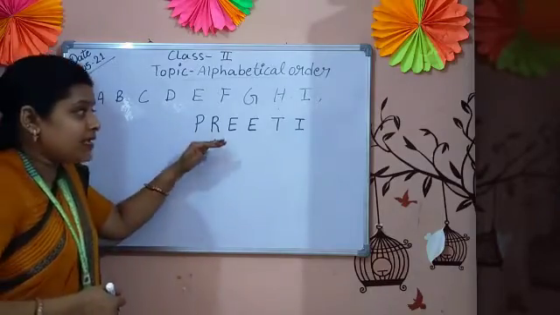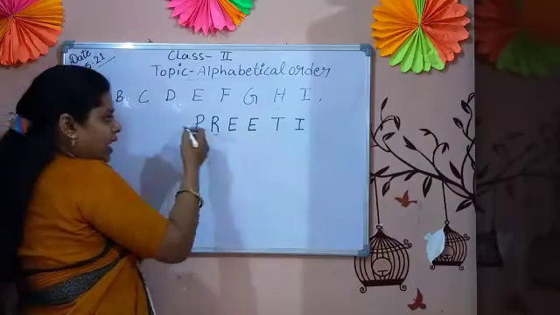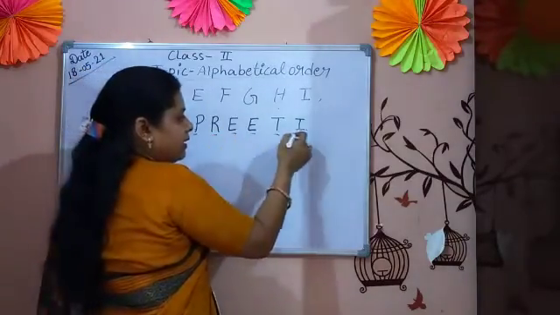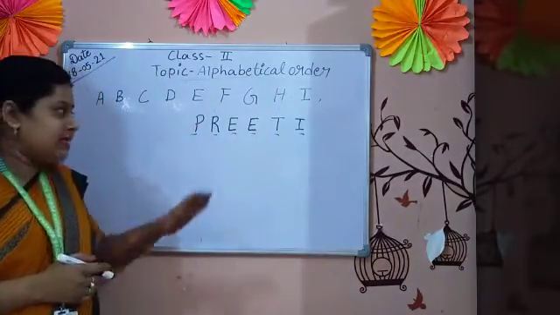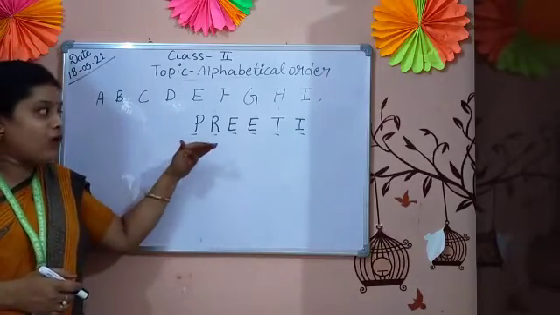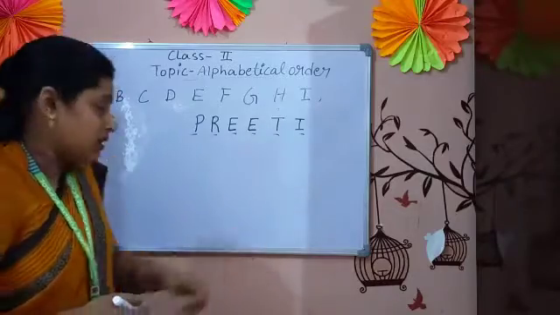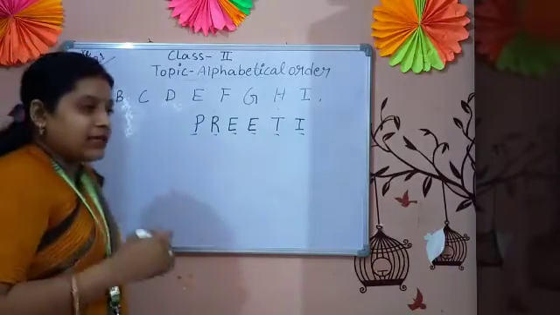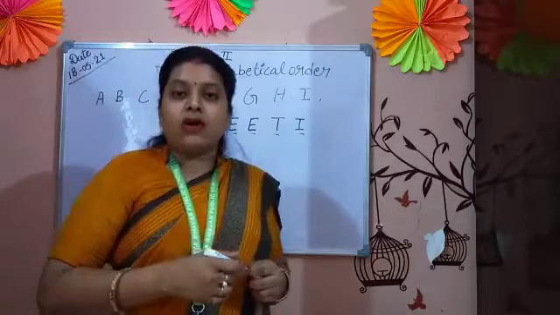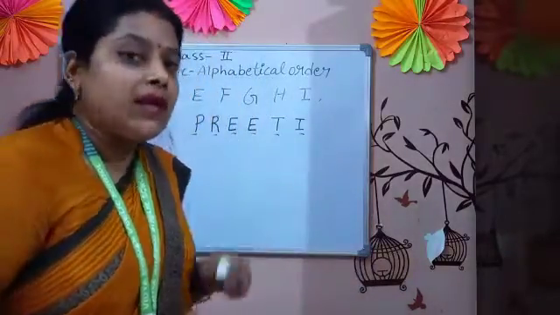Now, what is alphabetical order? These are the letters: P letter, R letter, E letter, E letter, T letter, I letter. But how can I arrange these letters in alphabetical order? See, I am showing you. Start with the A, because when we go from A to Z, A, B, C, D, we start with the A.